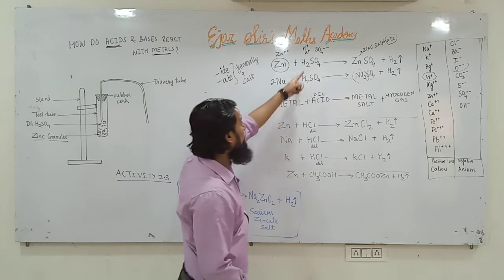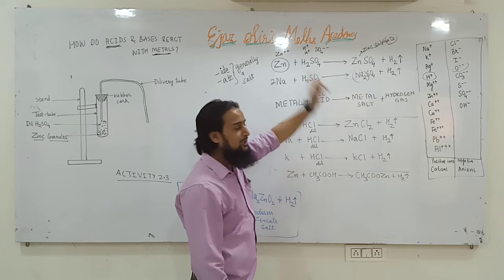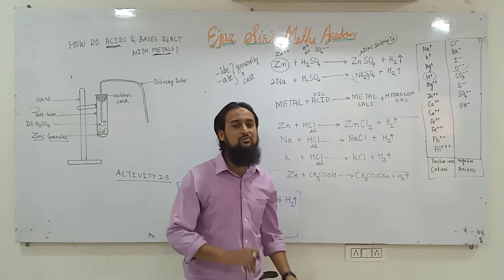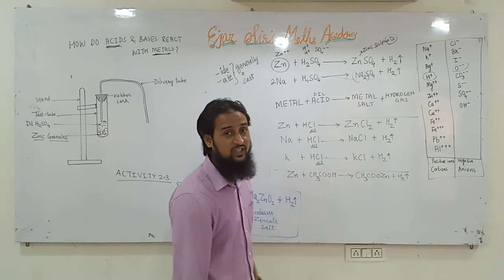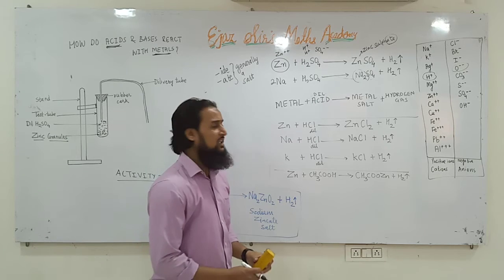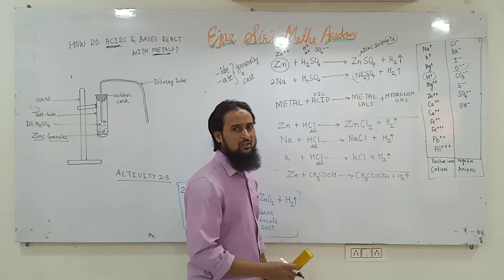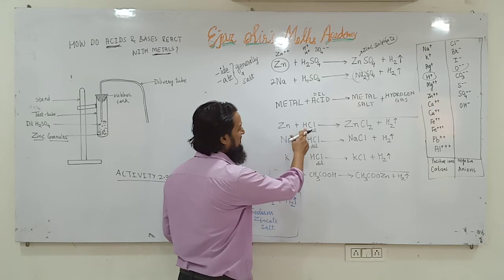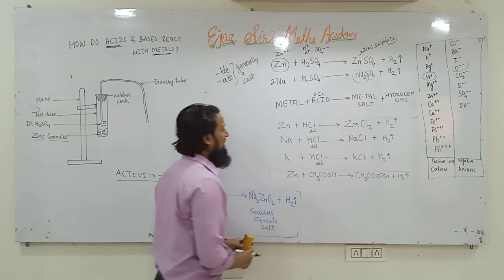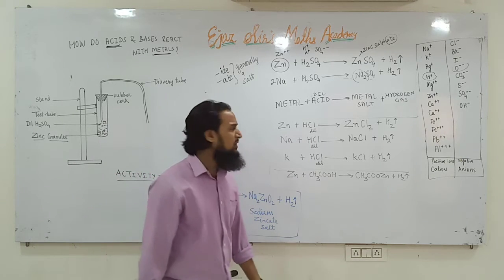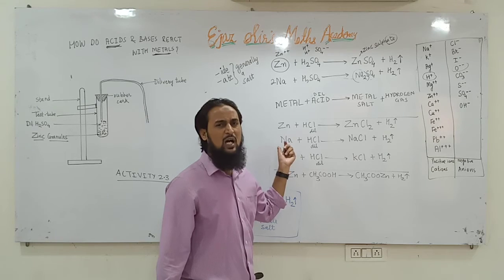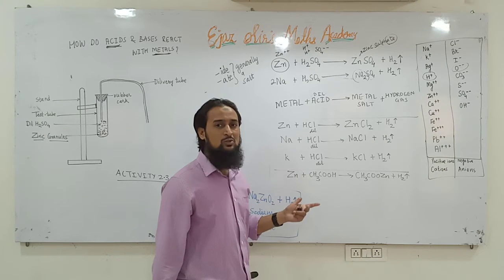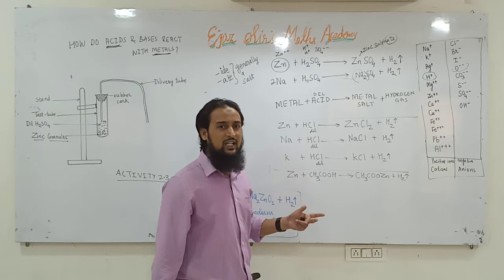See, here we have used sulfuric acid. Instead of sulfuric acid, if we use hydrochloric acid, the same hydrochloric acid which is present in our stomach, we have studied in life processes chapter number 6. If we use that same hydrochloric acid, or if we take hydrochloric acid from the laboratory and if we react zinc granules with hydrochloric acid, and why are we taking zinc granules? Because zinc is not highly reactive. If we take smaller particles, they react faster. Instead of zinc granules, if we take zinc powder, it will react even faster.